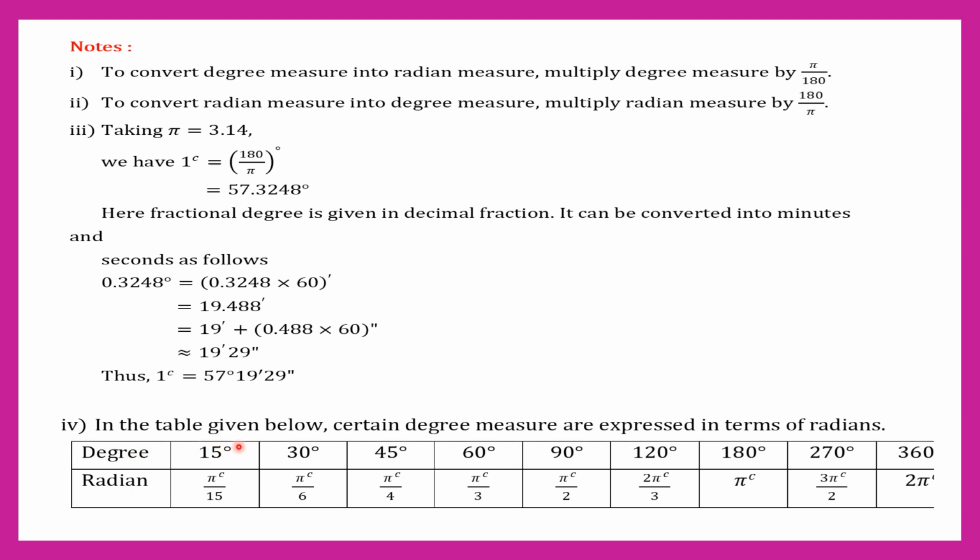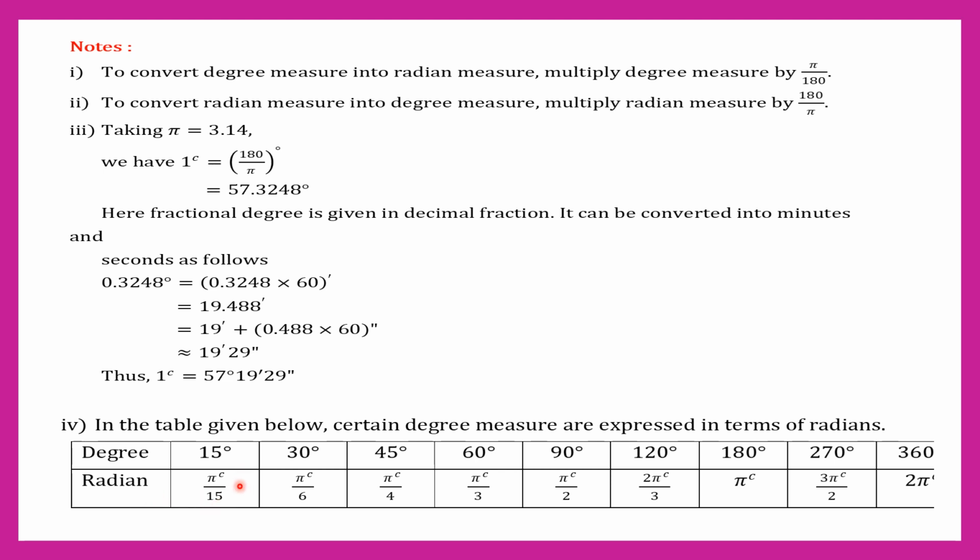4. In the table below, certain degree measures are expressed in terms of radian. Here the degrees are 15 degree, 30 degree, 45 degree, 60 degree, 90, 120 degree, 180, 270, 360 degree. Convert these into radians. We know that to convert degree measure into radian measure, multiply by pi divided by 180. Multiplying and simplifying, we get all the angles in radian.